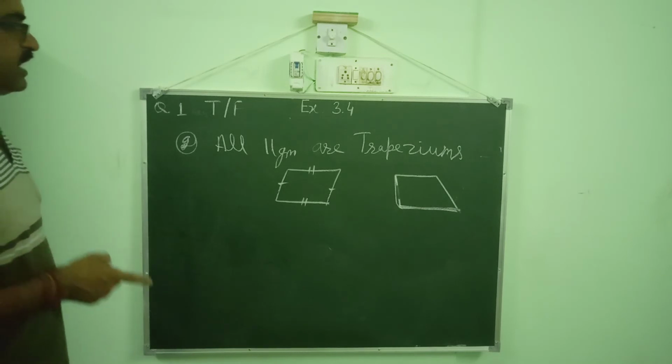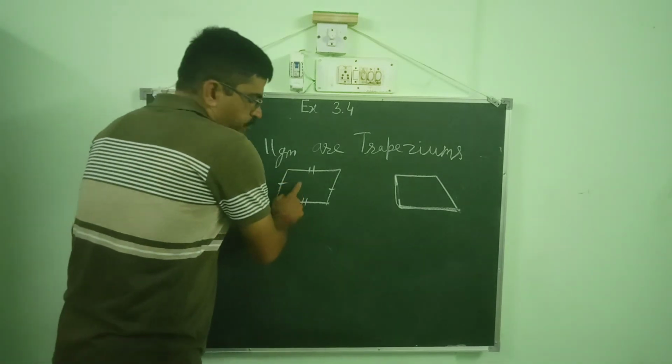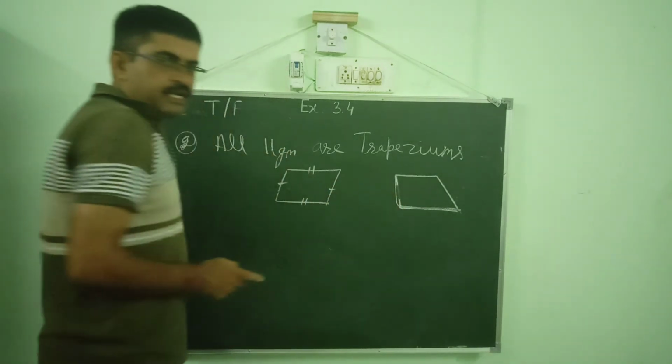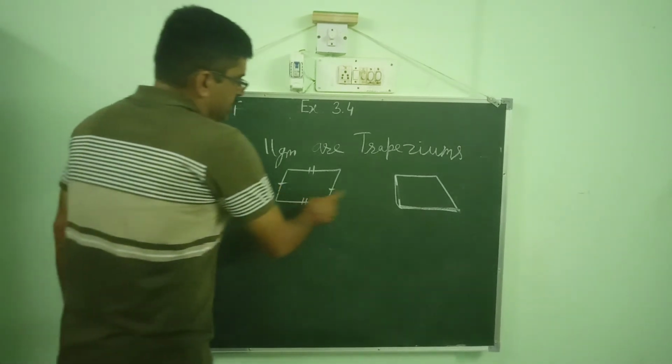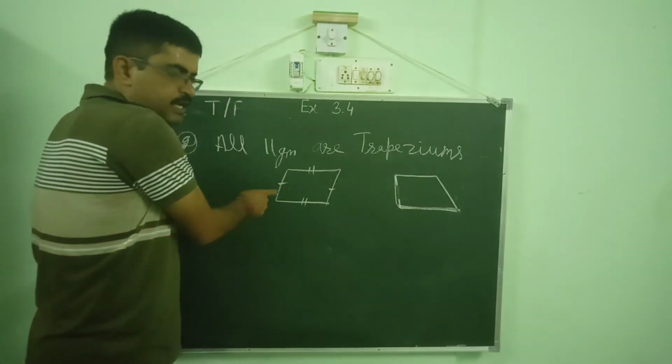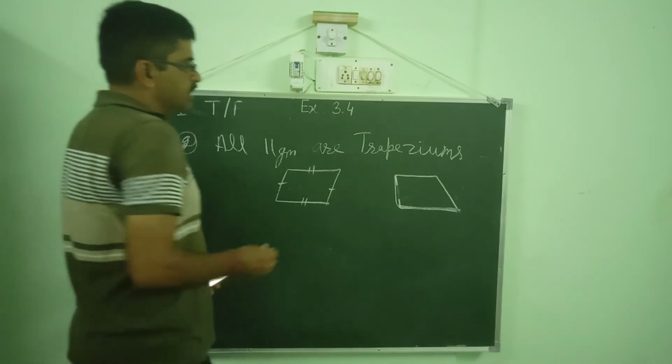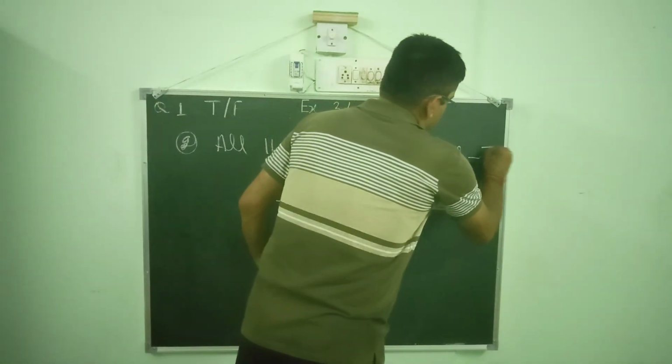So we can say that all parallelograms are trapeziums because they have all the properties of a trapezium. So this is a true statement.